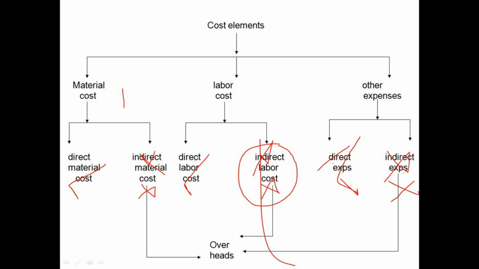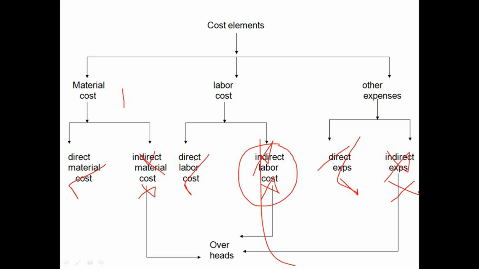This is called overheads. The sum of the indirect material cost, indirect labor cost, and the indirect expenses is called overheads. These overheads are directly taken from the FI general ledger. This is the meaning of overheads. And the overheads are classified from many perspectives. One is the behavioral perspective. Number two, the functional perspective. And other perspectives are also there. They are not material for us.